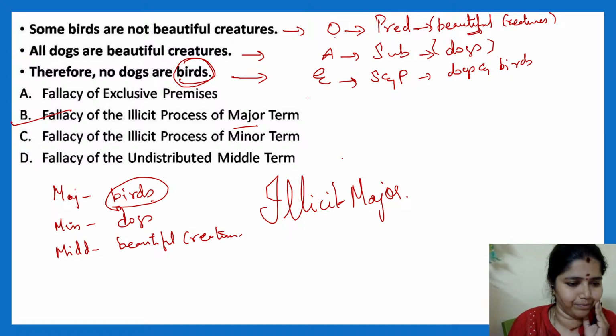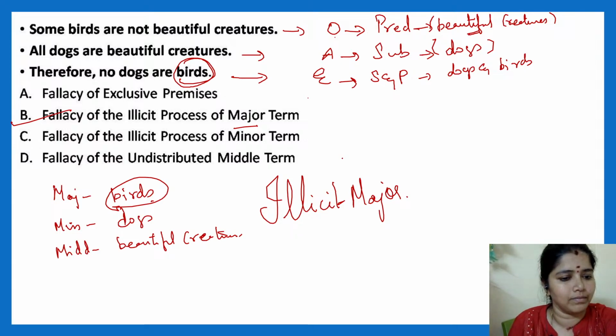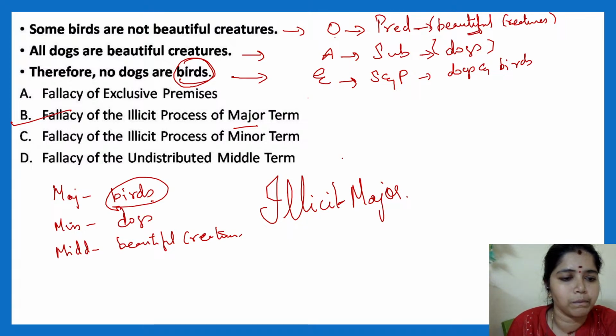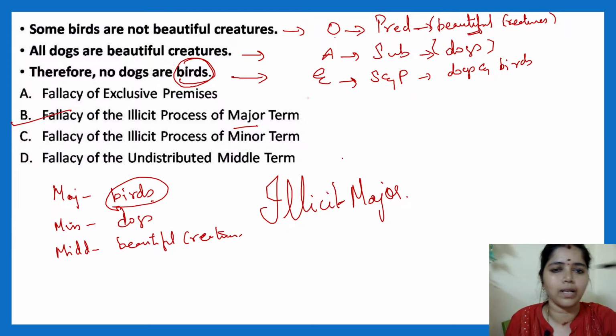Hope clear. Yes, clear. Clear, Anjum? Anjum, it's clear. Many of you asked Sri Ramya, Bhargavi, Shivani. Clear? Shivani, clear? Bhargavi and Anjum? Yeah, clear. So this is about illicit major.